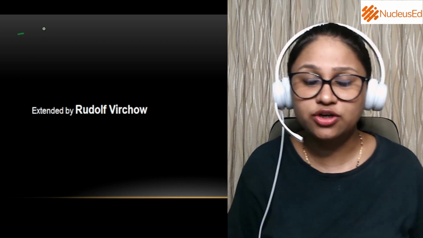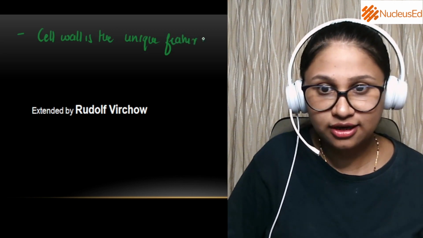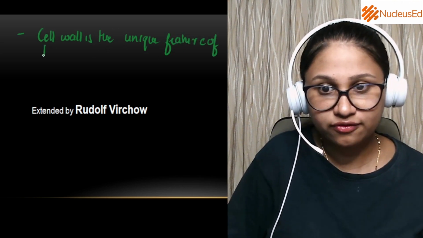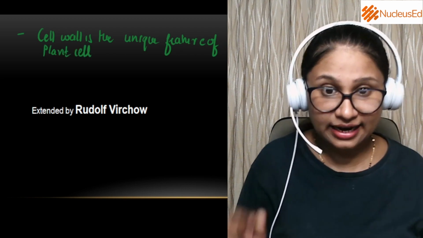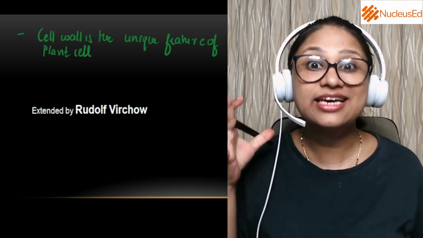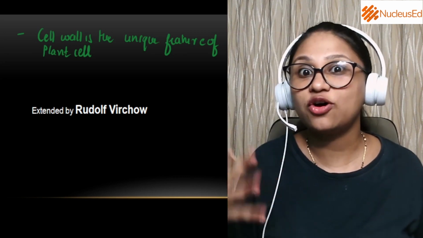The second observation he mentioned was about the plant cell. He also observed different plants, and he came up with one very important observation that the cell wall is the unique feature of the plant cell. Yes, that means the cell wall is only present in plant cells. That's what he wanted to say.